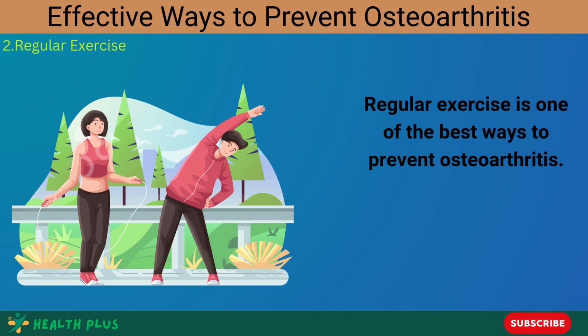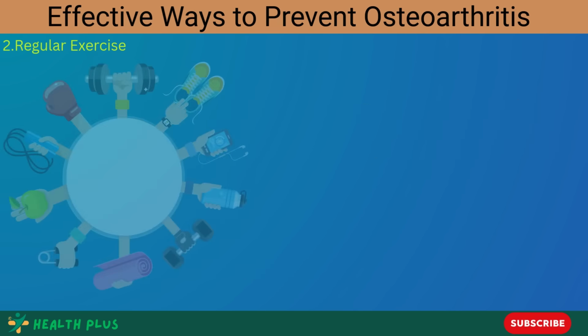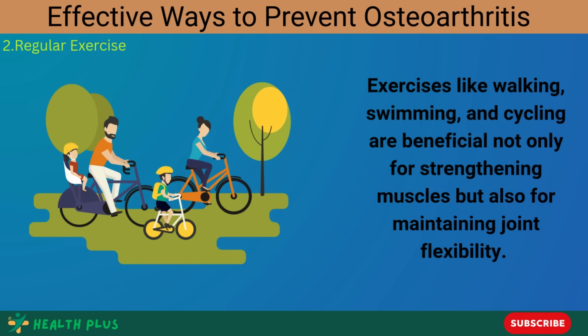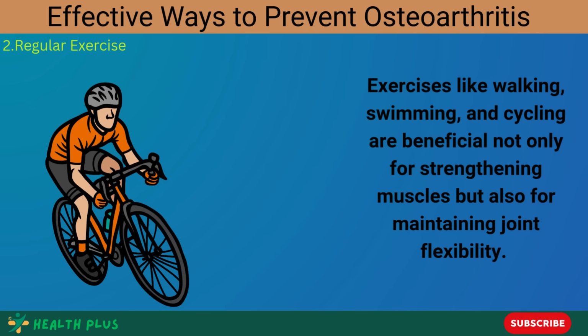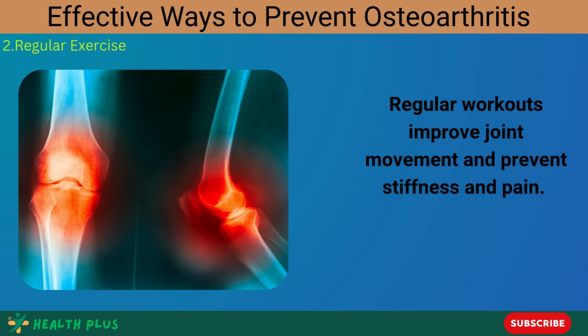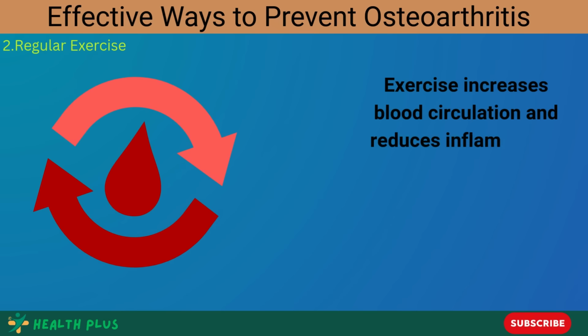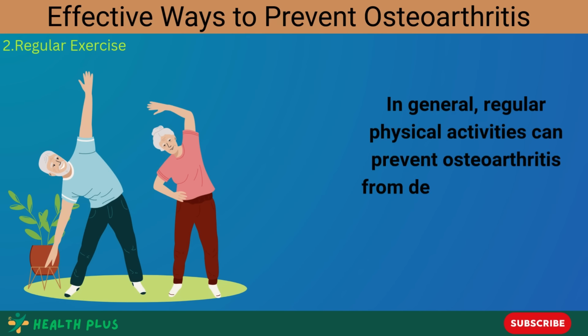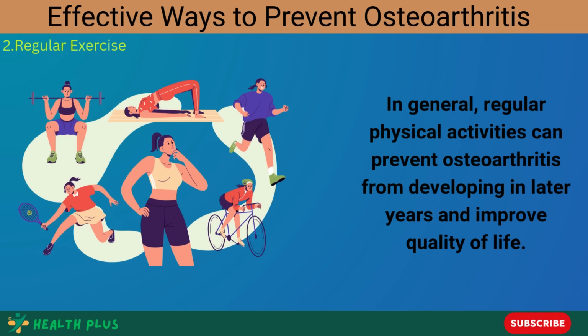2. Regular exercise to prevent osteoarthritis. Regular exercise is one of the best ways to prevent osteoarthritis. Physical activity helps strengthen the muscles around the joints, reducing the pressure placed on them. Exercises like walking, swimming, and cycling are beneficial not only for strengthening muscles but also for maintaining joint flexibility. Regular workouts improve joint movement and prevent stiffness and pain. Exercise increases blood circulation and reduces inflammation in the body, which helps maintain overall joint health. In general, regular physical activities can prevent osteoarthritis from developing in later years and improve quality of life.